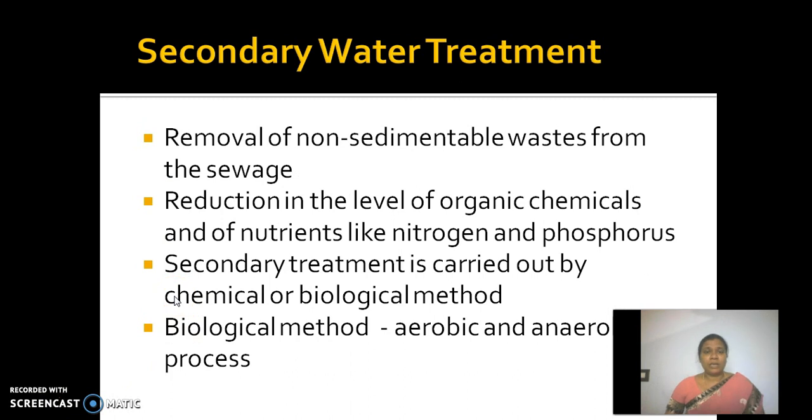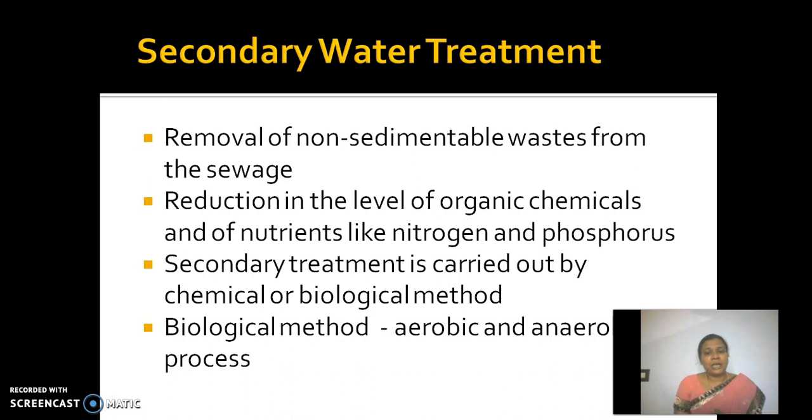So actually, what is secondary water treatment? Secondary water treatment includes the removal of non-sedimentable waste from the sewage. For example, mostly organic substances and nutrients like nitrogen and phosphorus cannot be sedimented, as they are not solid particles. You cannot simply remove these compounds by using screens. In primary water treatment, we remove solid waste particles by using various screens of different pore sizes. But here, the non-sedimentable wastes are removed by secondary water treatment.